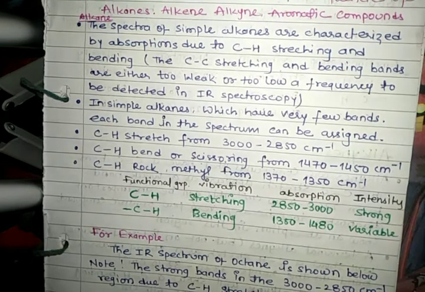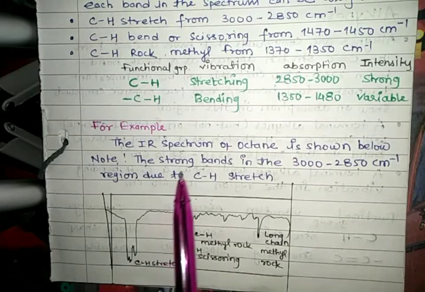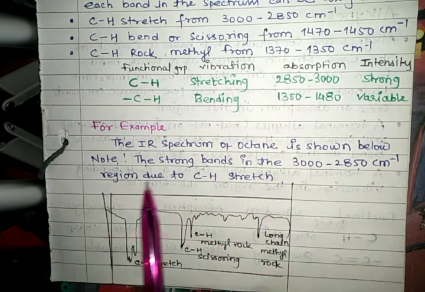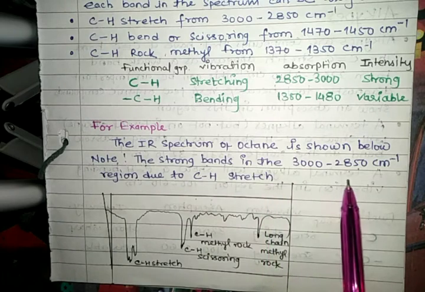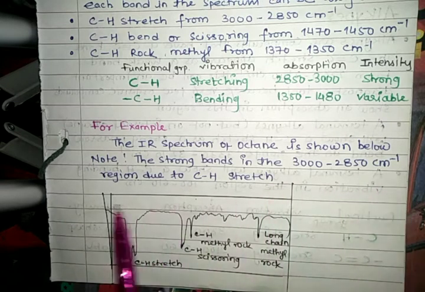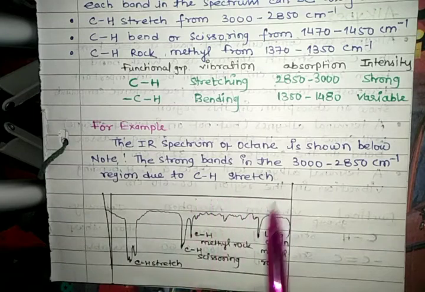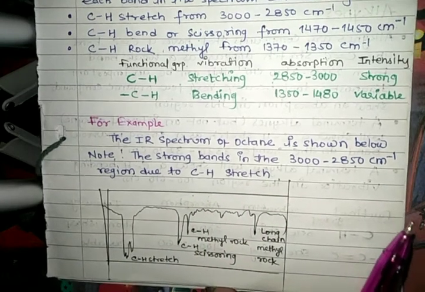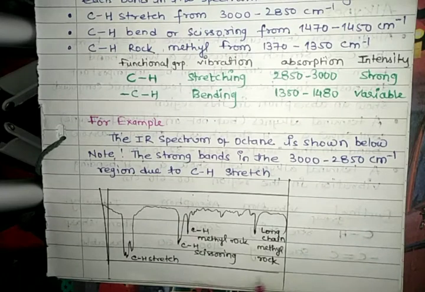For example, the IR spectrum of octane is shown below. The strong band in the 3000 to 2850 cm⁻¹ region is due to carbon-hydrogen stretching vibration. So this is the spectrum, or IR graph, of octane. In this, we see that the carbon-hydrogen stretching frequency is shown, and there is carbon-hydrogen scissoring and carbon-hydrogen methyl rock, and this one is for long chain methyl rock.